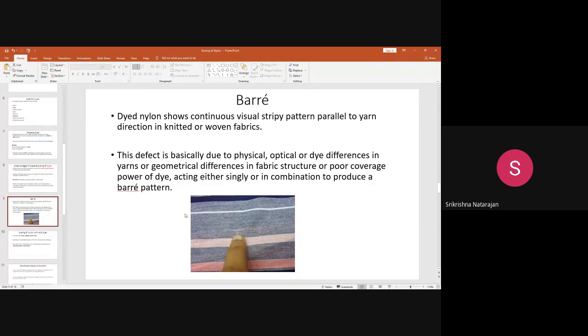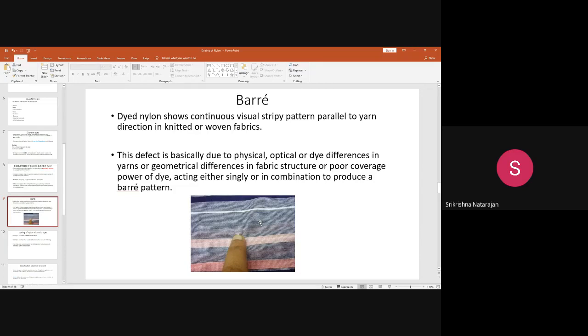Later, with research, people have found that it is due to the arrangement during the fiber manufacture. So this is one of the problems. For your basic learning, you learn that barré is one of the defects that will happen in disperse dyed nylon.